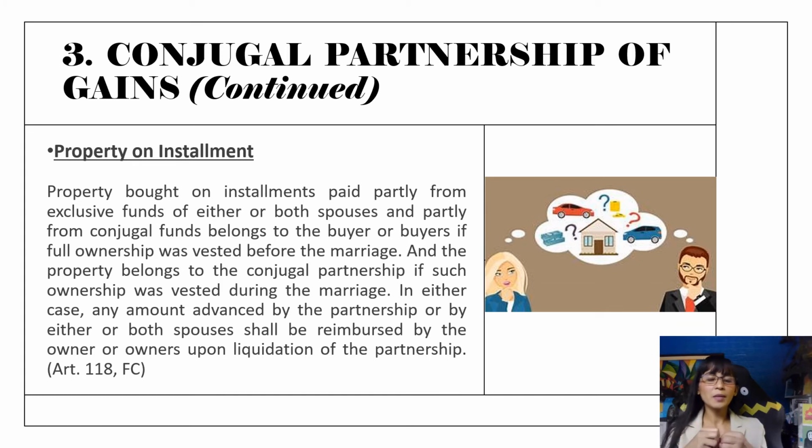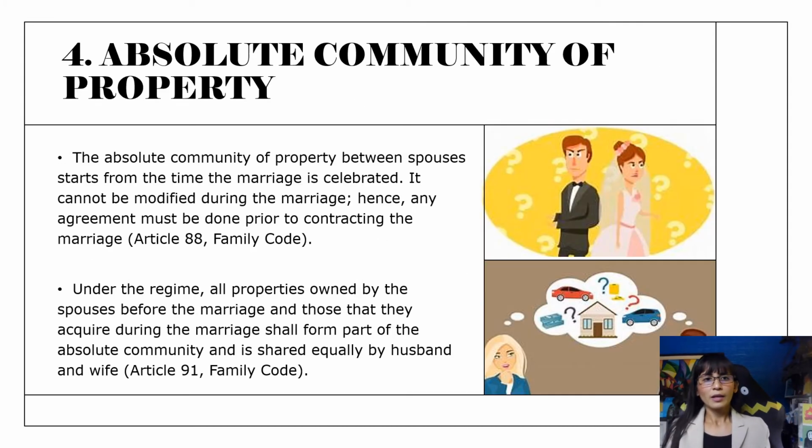In either case, any amount advanced by the partnership or by either or both the spouses shall be reimbursed by the owner or owners upon liquidation of the partnership. So again, by the time that there is a dissolution of the partnership or the marriage itself, then there can be a liquidation of the partnership and its property. So they have the right to reimbursement.